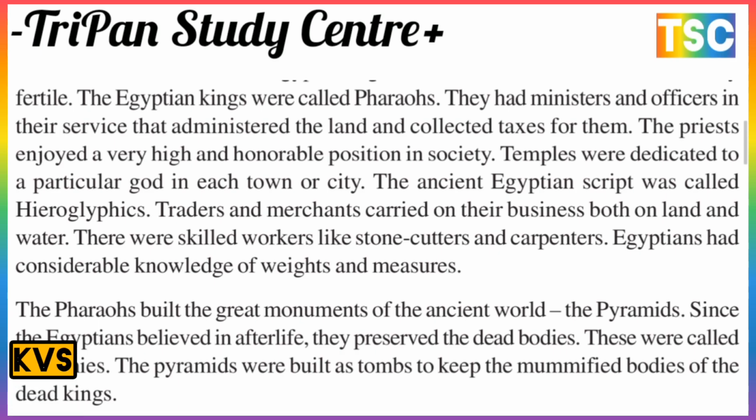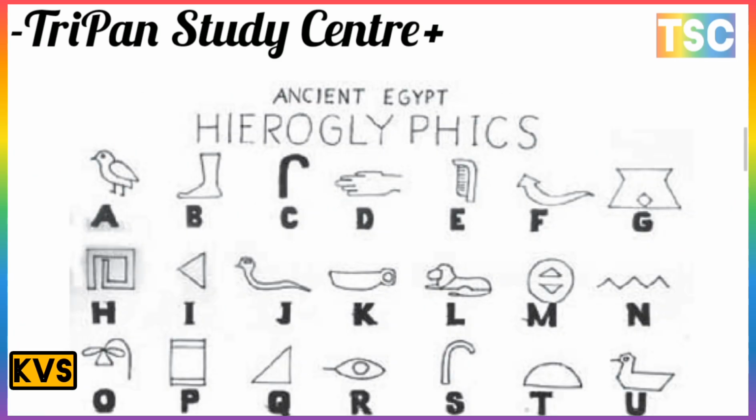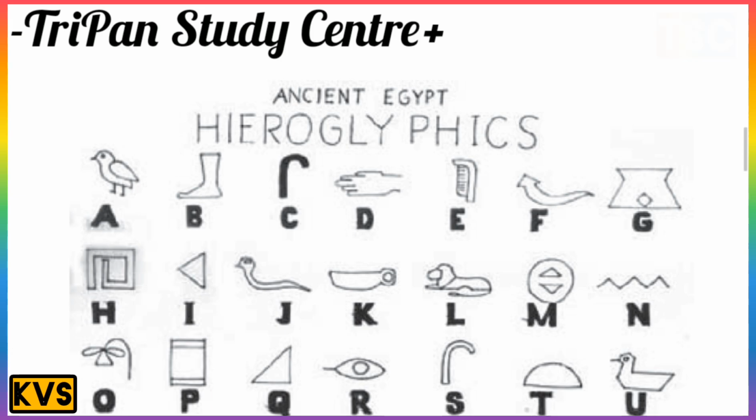The pyramid was built as a tomb to keep the mummified bodies of the dead kings. That is the most important thing in the Egyptian time period. The dead bodies were preserved as mummies. Here we show the ancient Egyptian hieroglyphics.